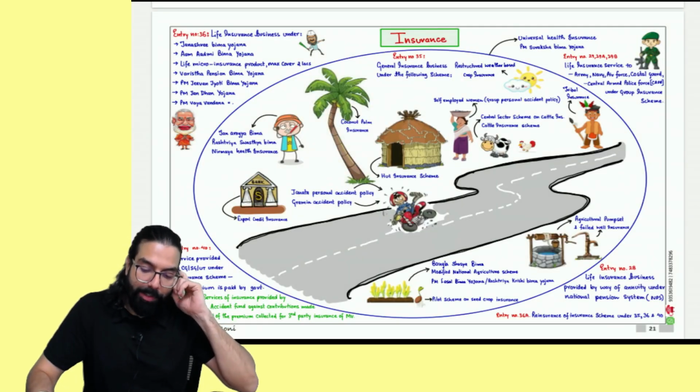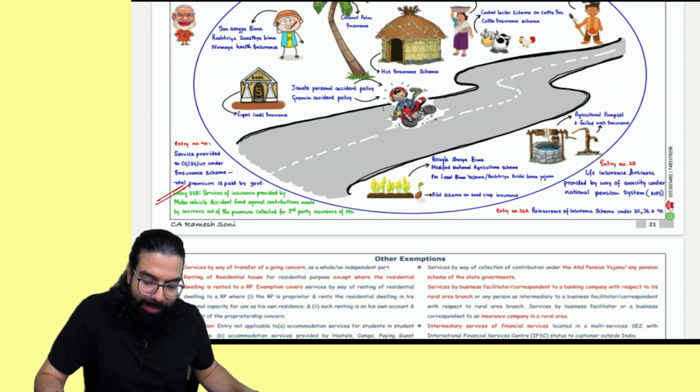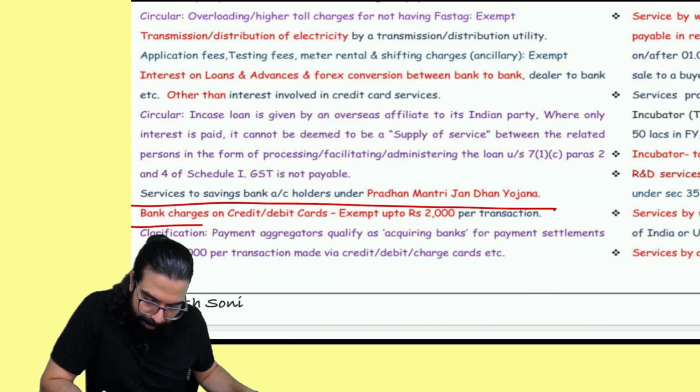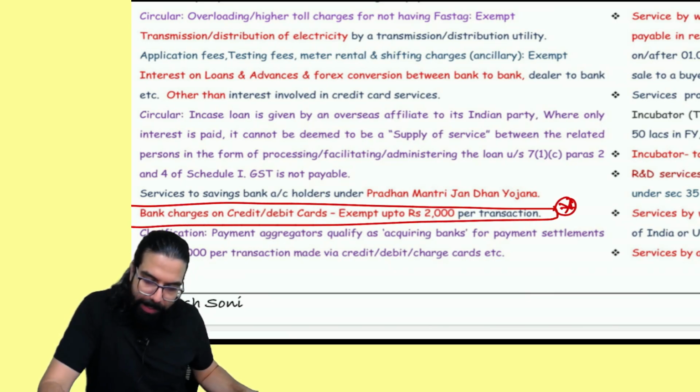The next chapter is the tax invoice chapter. People, this motor vehicle accident fund point, I've just given so that you can remember it here. You can write and keep.